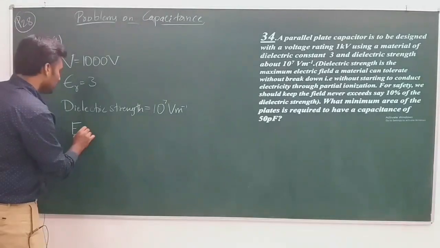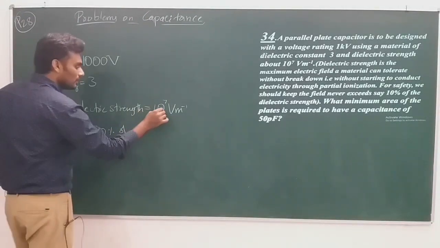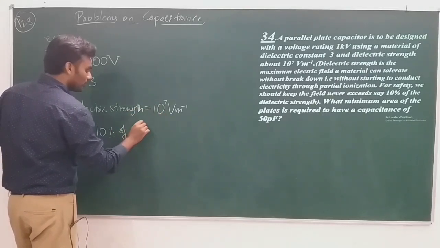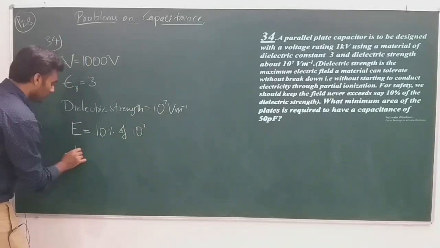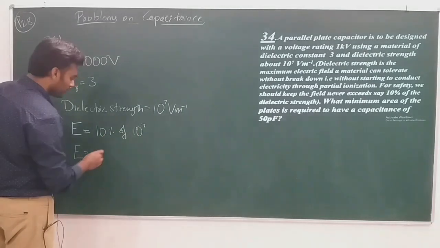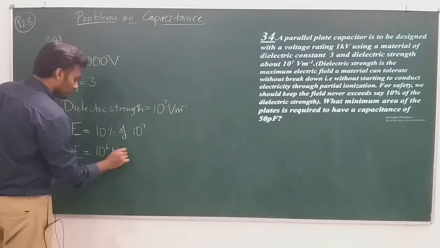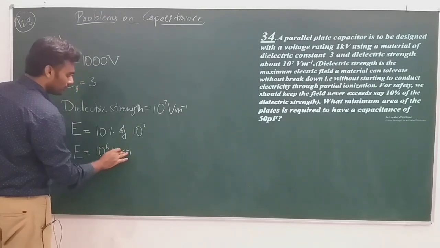Following? So E should be 10% of the dielectric strength, which is 10 to the power of 7. What is 10% of 10 to the power of 7? It is 10 to the power of 6 Newton per coulomb, right?